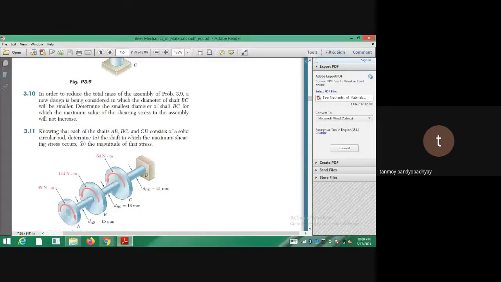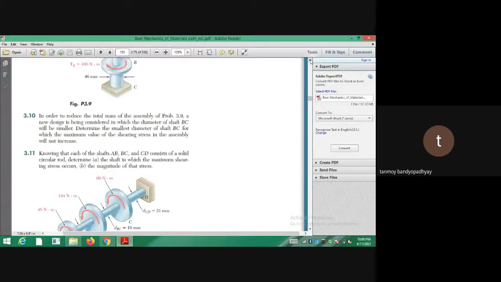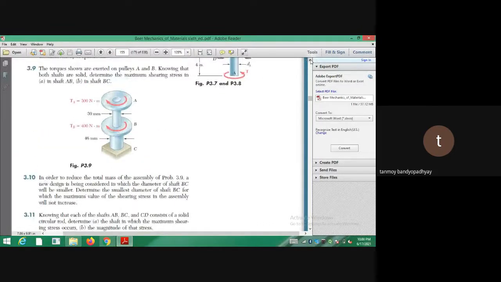So যেটা আমি বলেছিলাম, just keep in mind যে always if you are having a solid shaft and if you are having a hollow shaft of the same material and of the same external diameter, always the hollow shaft can carry the more torque compared to the solid shaft. So that is why always the shafts are actually hollow. So there is a derivation for that, আমাদের syllabus নেই, course নেই, but there is a derivation for that also. So আমরা এই প্রবলেমটাতে করছি। So let us move to this problem.